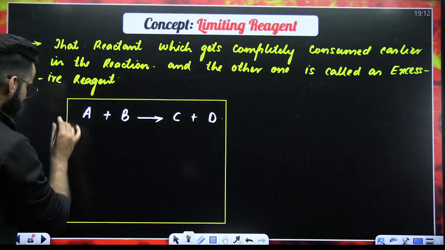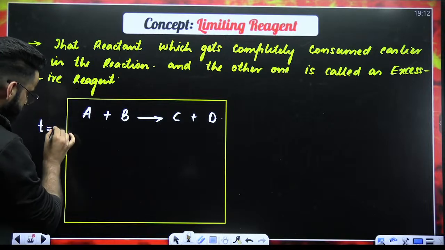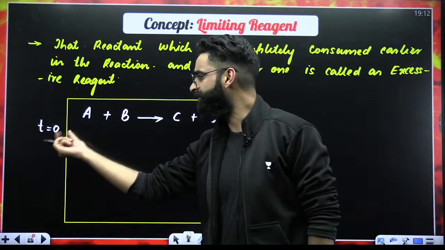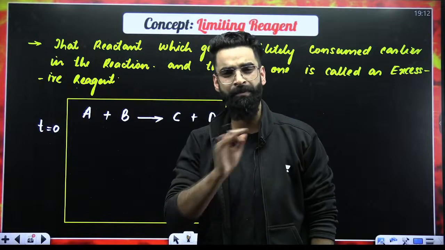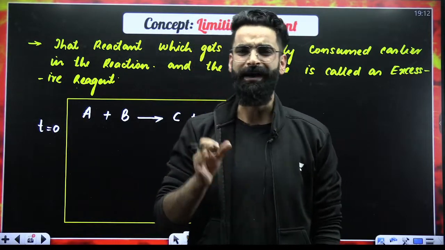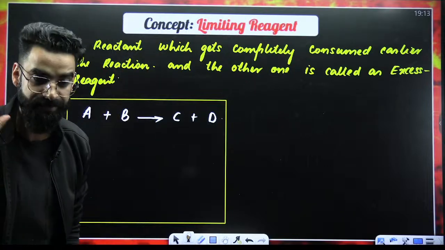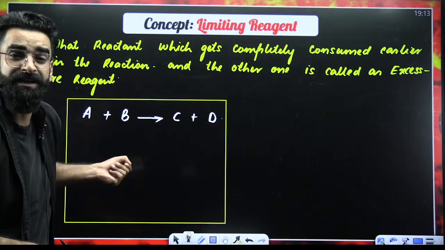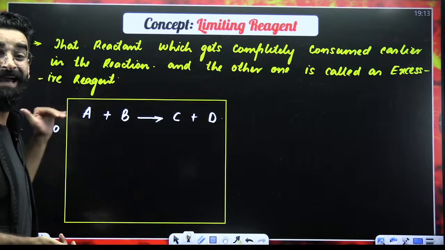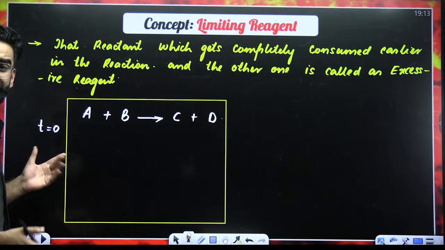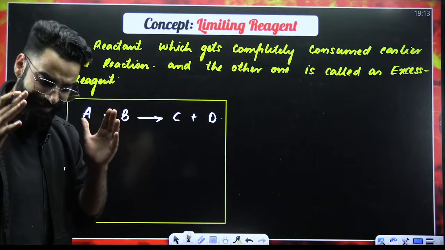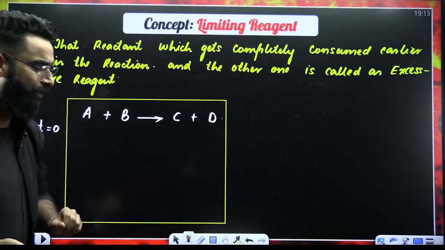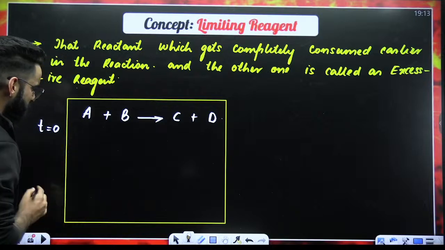First of all, if I write time t is equal to 0 over here, what is meant by the term time t is equal to 0? My dear students, remember one thing. At time t equal to 0, it means that the reaction has not started yet. Reactants have not reacted yet to form the products. First of all, I'm assuming this at time t is equal to 0.